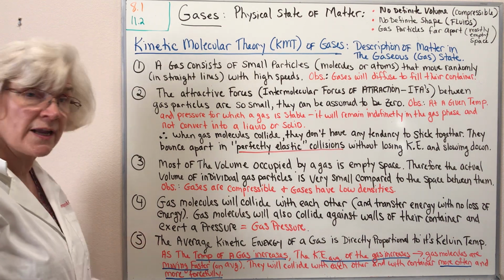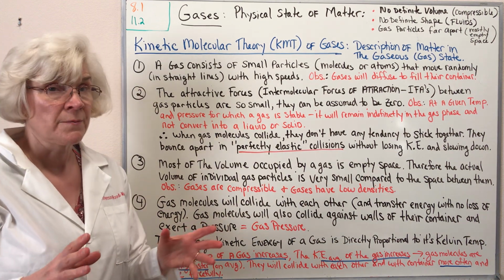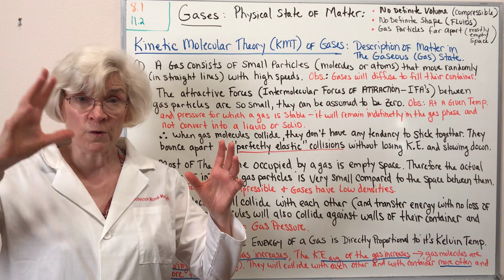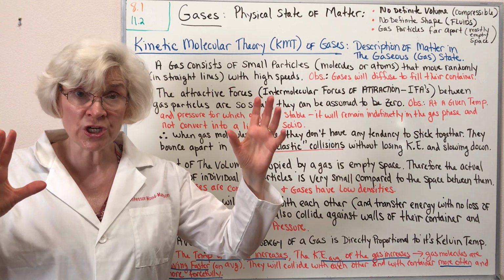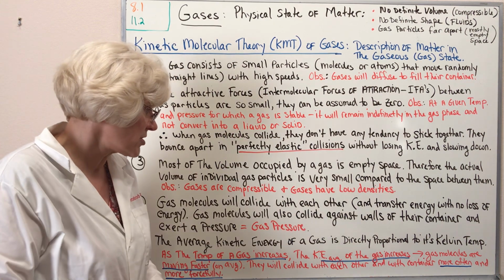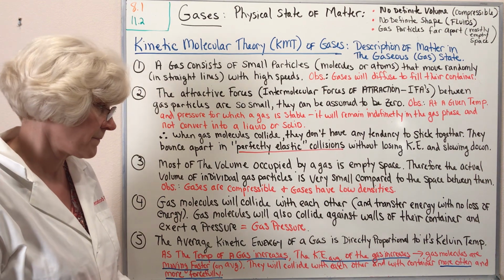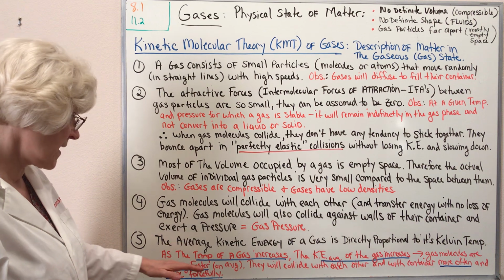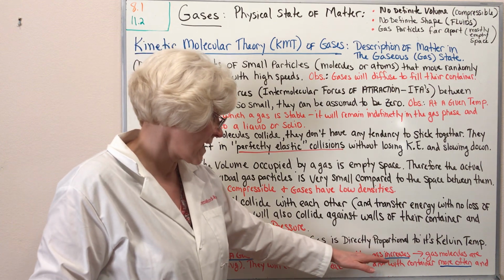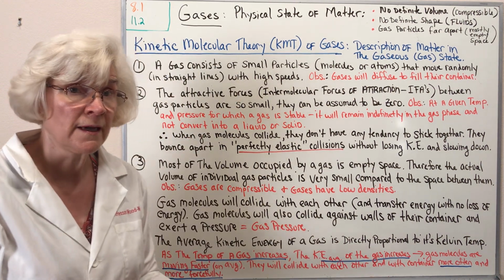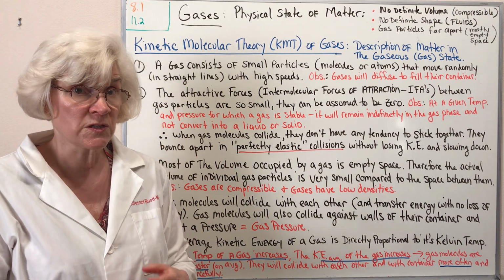The 5th and final point of the kinetic molecular theory is that the average kinetic energy, remember we talked about energy being either in the form of potential energy or kinetic energy, kinetic dealing with motion, of a gas is directly proportional to its Kelvin temperature. So directly proportional means that if you increase the temperature of the gas, the average kinetic energy of the gas increases.